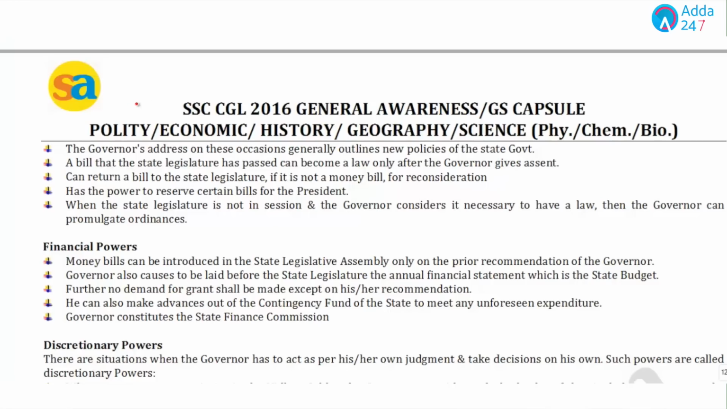Now, if we talk about the next point, the Governor's address on these occasions generally outlines the new policies. The new policies are being showcased by the Governor only.